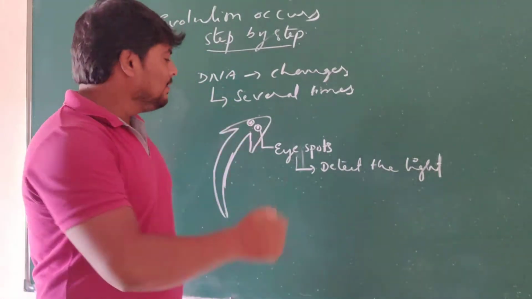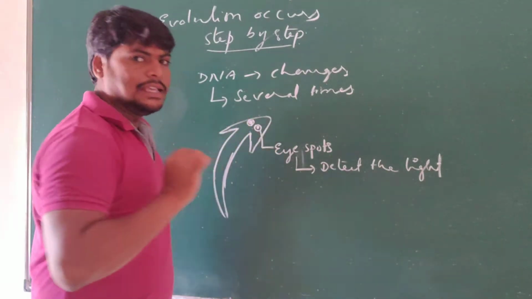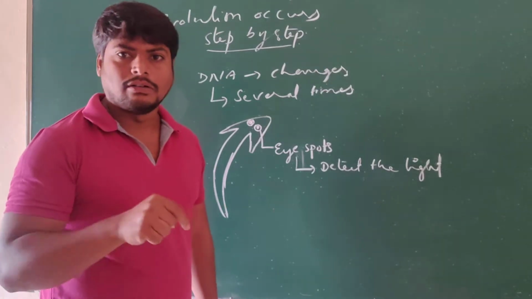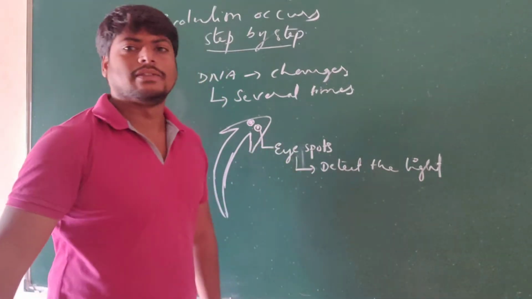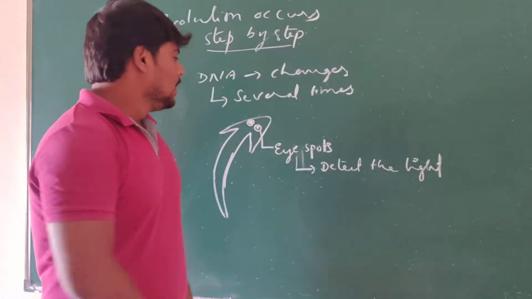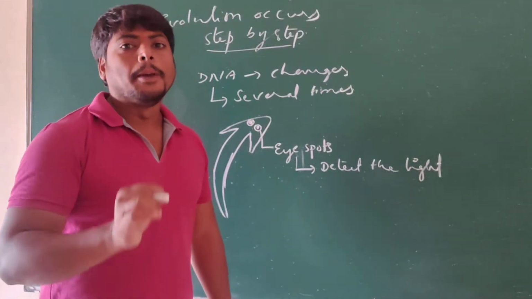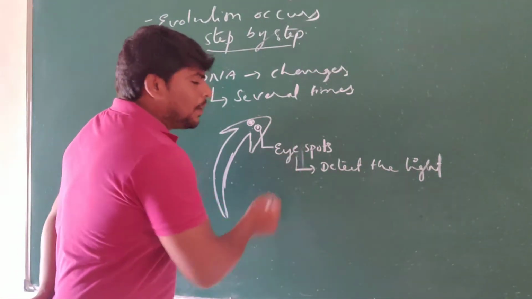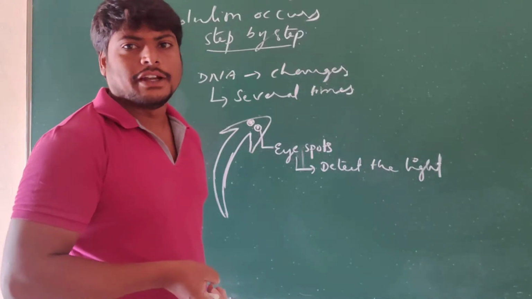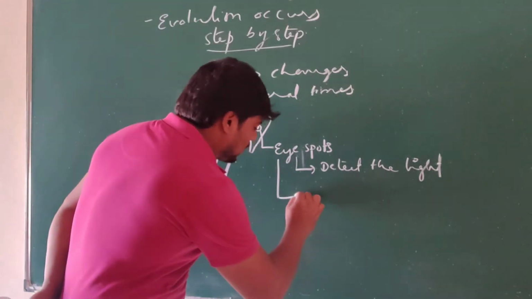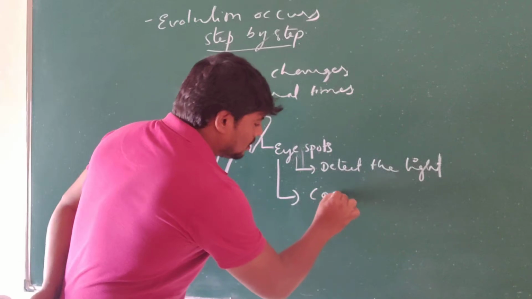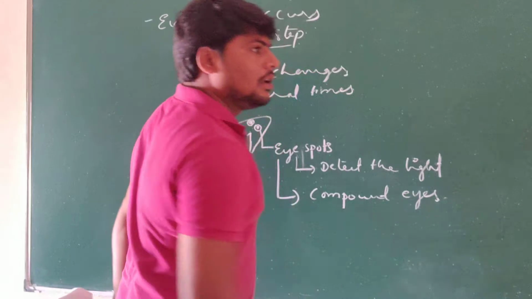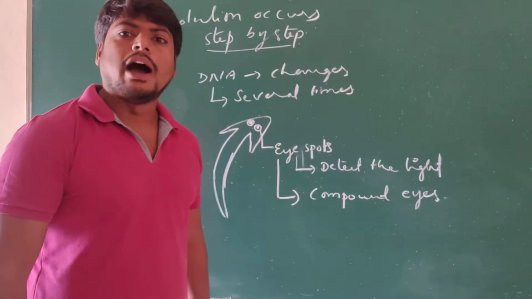Actually these eye spots are not eyes, but they are similar to the eyes present right now. They help in detection of the light. That is the purpose for which eye spots developed in planaria. Later on, due to modification of the DNA, these eye spots developed into compound eyes.